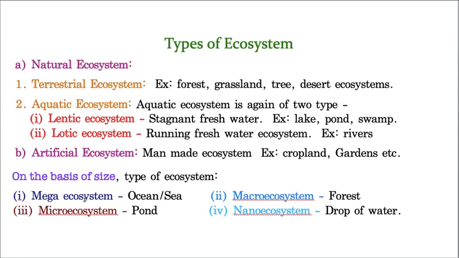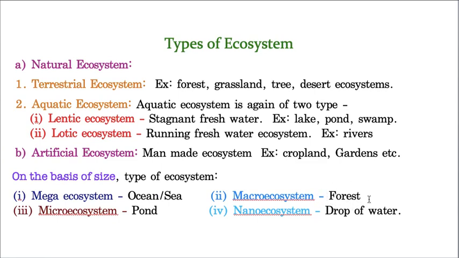The first one is a mega ecosystem. That means a very vast, very big ecosystem. They are called mega ecosystems. The best example is the ocean. And the second one is macro ecosystems. That means they are not unlimited, but they are very big. Then that is called a forest.